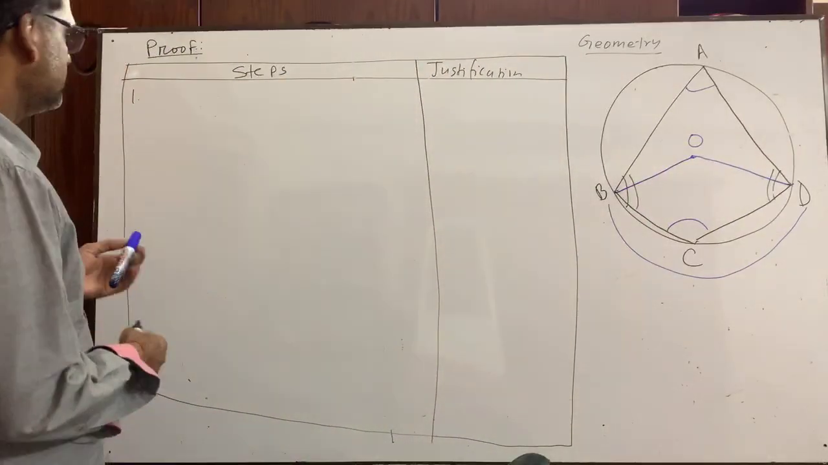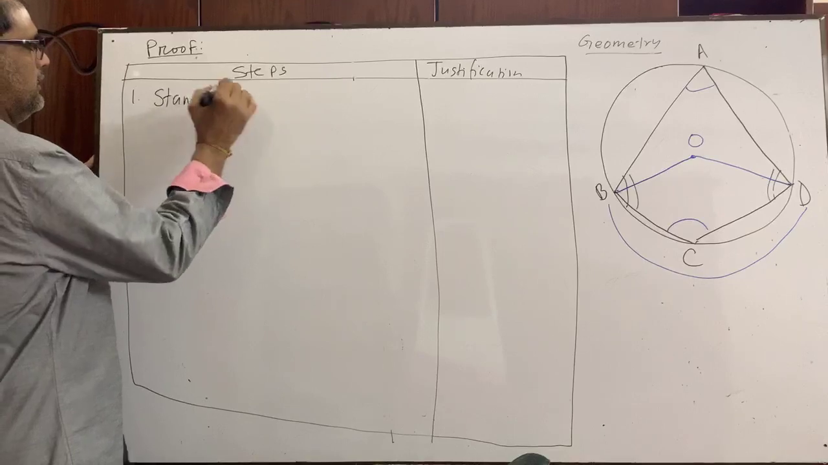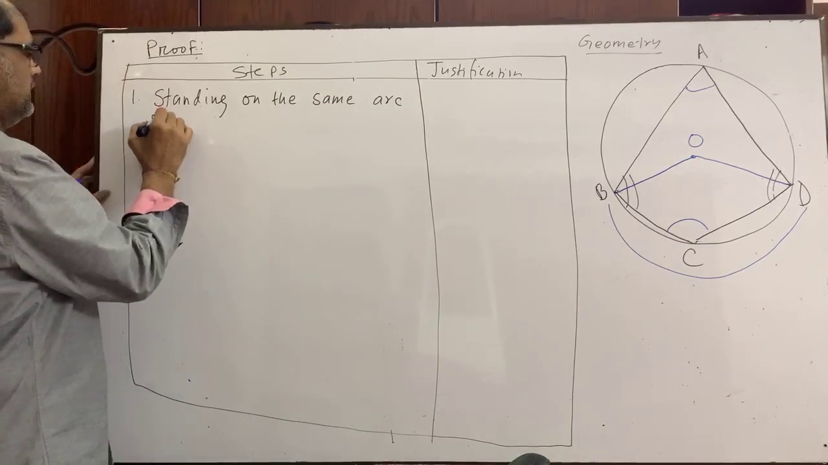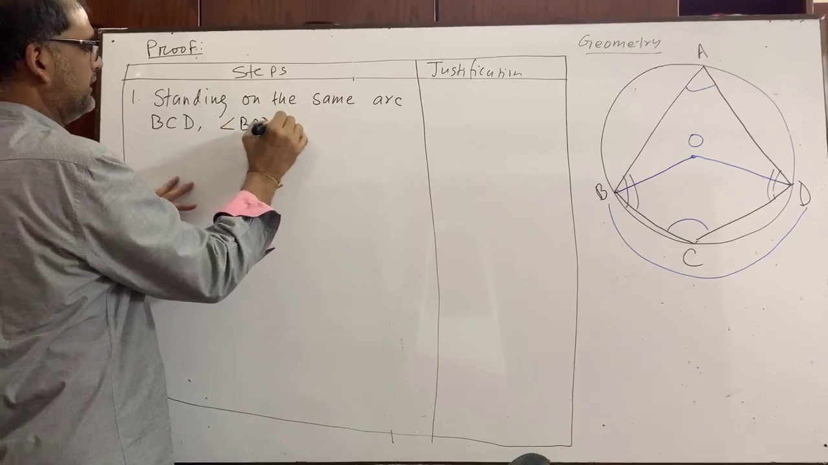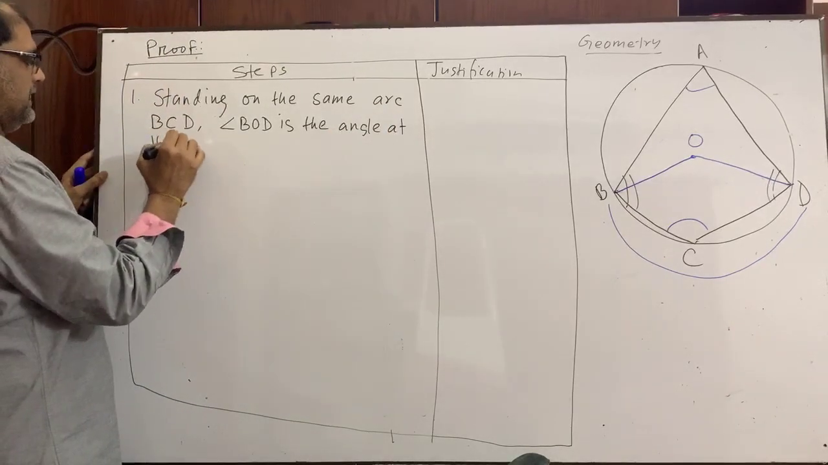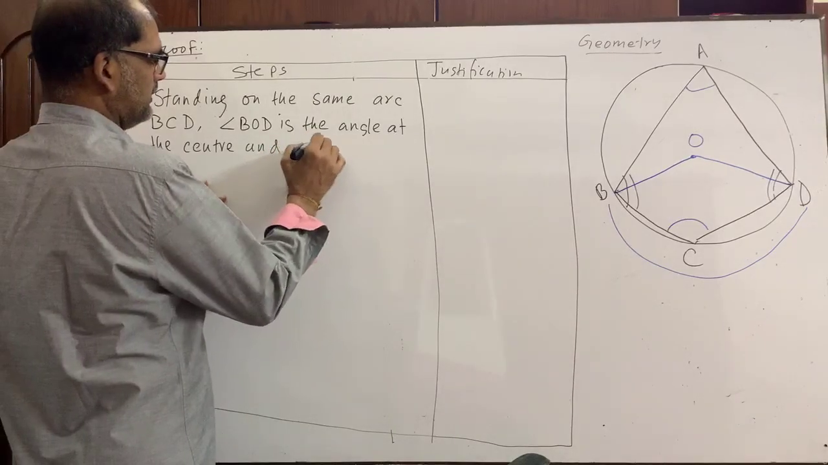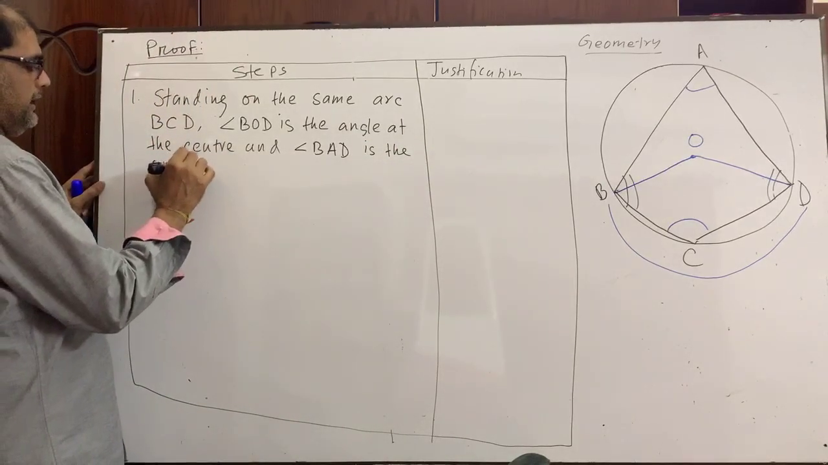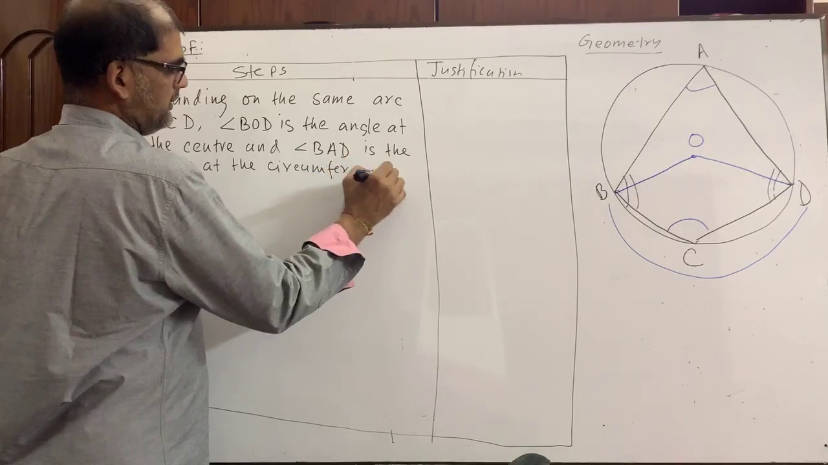You write down, standing on the same arc BCD, angle BOD is the angle at the center, and angle BAD is the angle at the circumference. Have you got it?